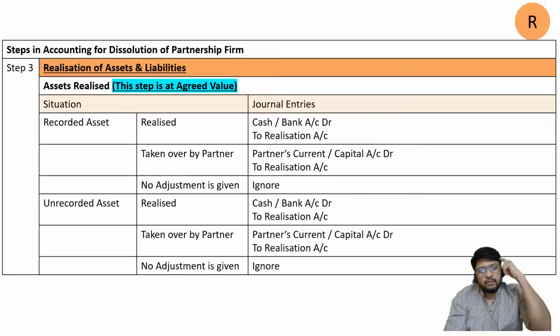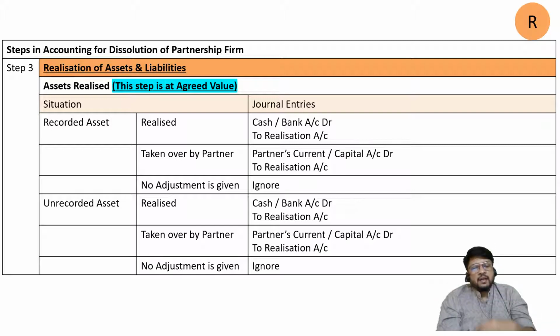But then we must remember that assets are not staying in their own account. Assets have already been transferred by us to realization account. Assets are not there in the cupboard now. Assets are in the realization account on the invisible table. So we'll say what is going out? Realization is giving us the asset, giving us the money. So realization account is going to consider that this is my income. No sir, you have sold an asset.